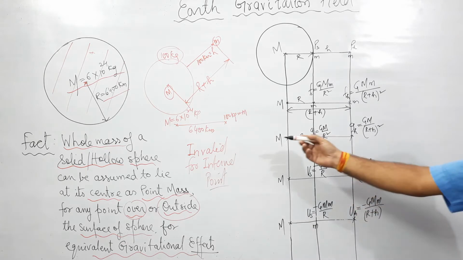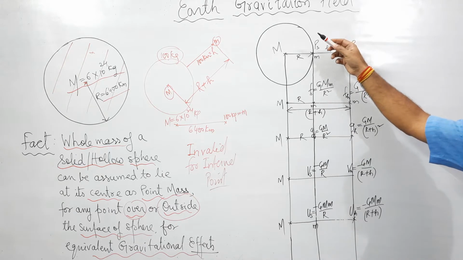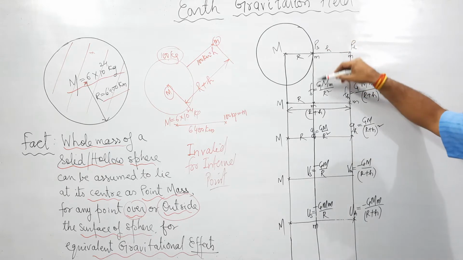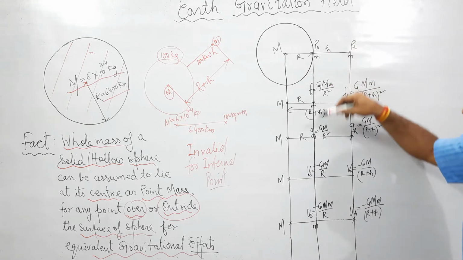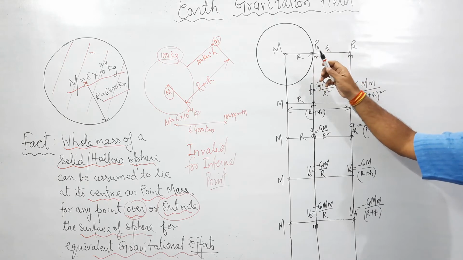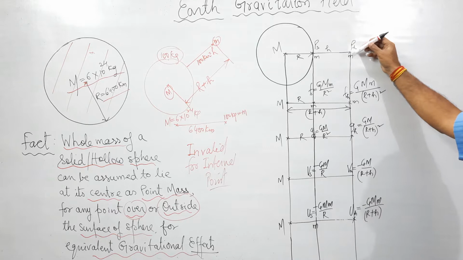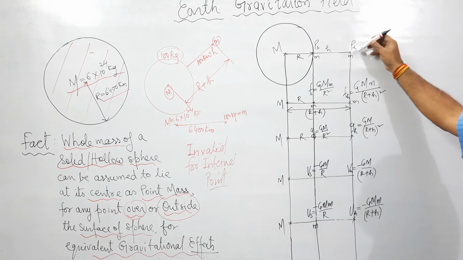After this assumption, we are able to write down the force over the surface of the sphere on any point mass. We are able to write down the acceleration due to gravity over the surface. We are able to write down the gravitational potential. We are able to write down the potential energy of any mass over the surface. And also we can write down the force, acceleration due to gravity, potential and potential energy at this point.